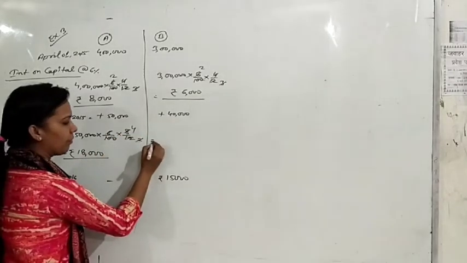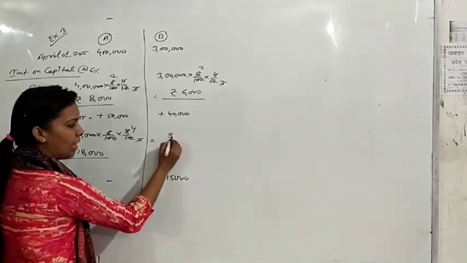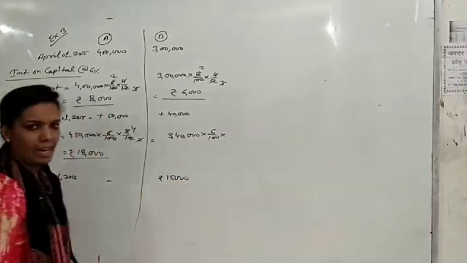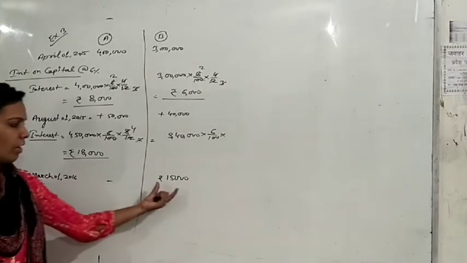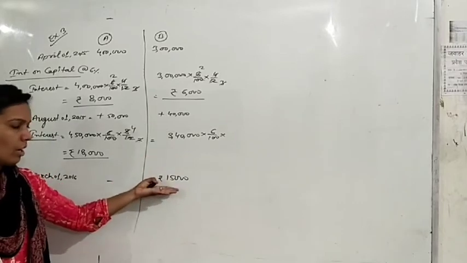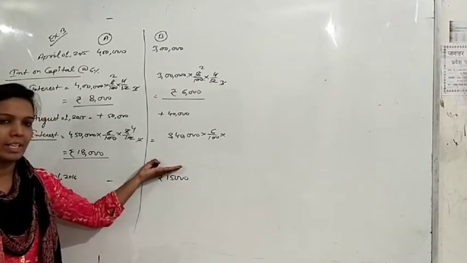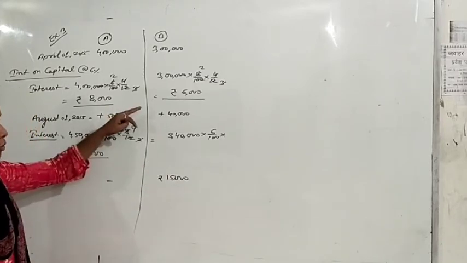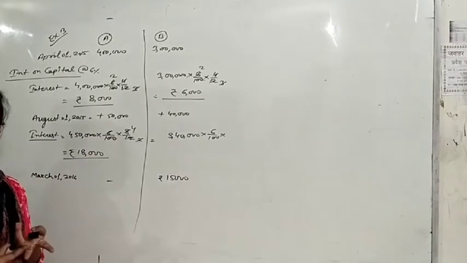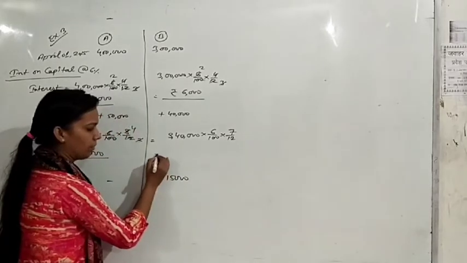Same for B. First capital was 3 lakh. He introduced 40,000 more capital, so total capital is now 3,40,000. 6 upon 100 is the rate of interest. And one more thing: on March 1st he withdrew 15,000. So first we will calculate the interest till February only, because on March 1st he is doing something again, maybe additional capital or withdrawing. So count from August to February: August, September, October, November, December, January, February. It means 7 months. So calculate the interest for 7 months only.